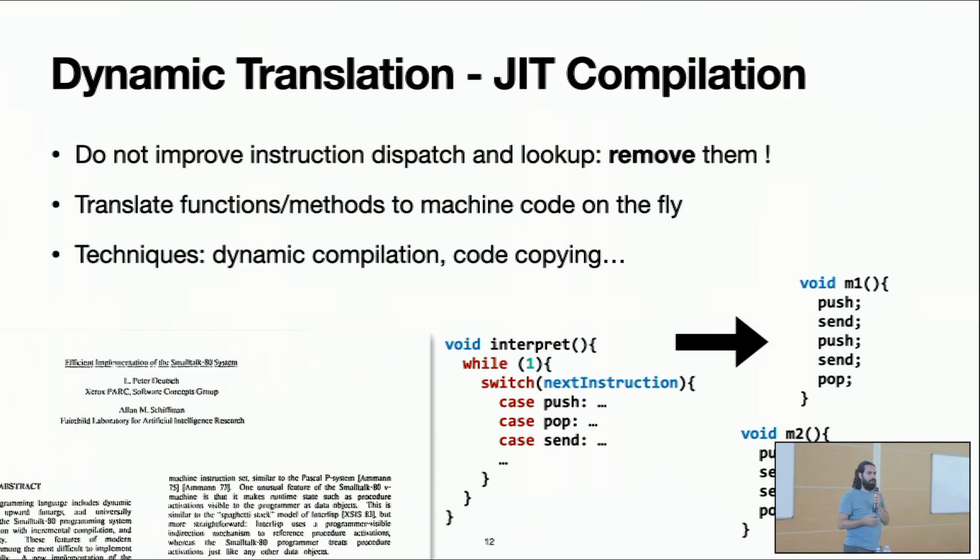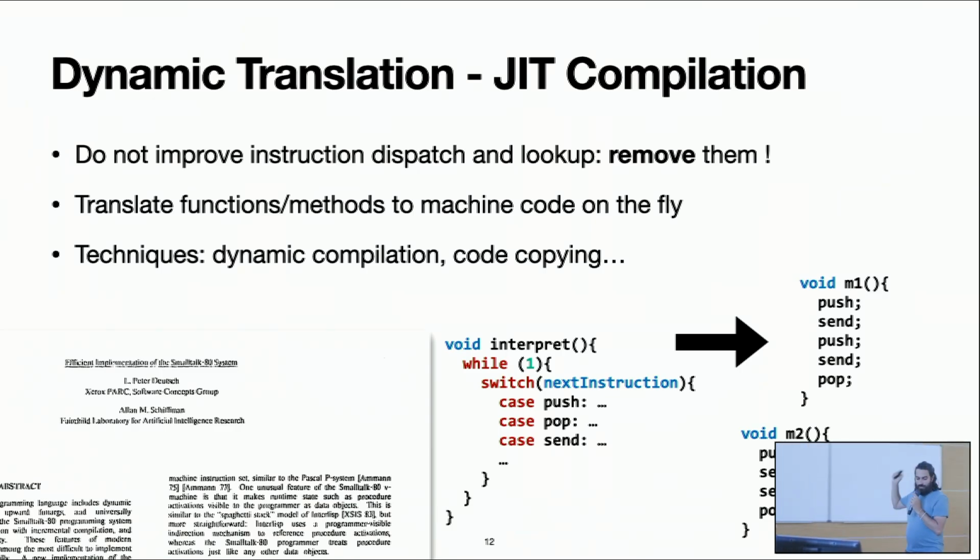The main idea behind this implementation is to reduce or remove the interpretation overhead and the cost of the lookup. If we have an interpreter that will just switch on the next instruction and do something, instead of doing this, we're just going to compile small methods that will have the actual thing to do.